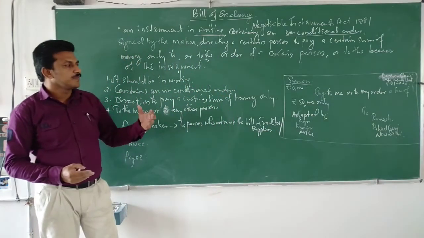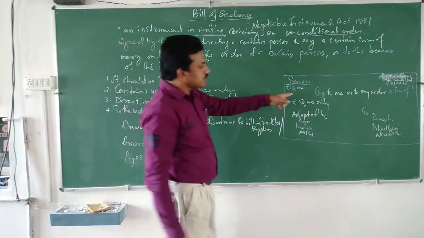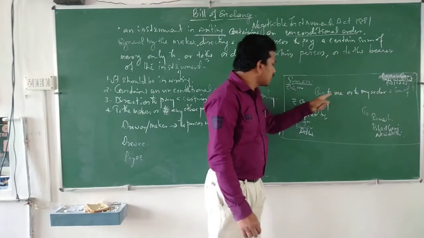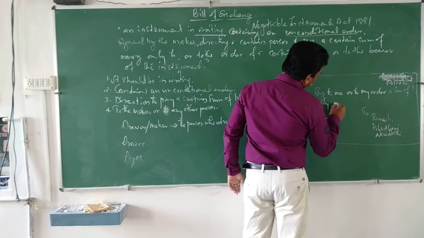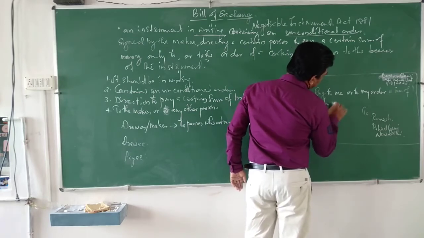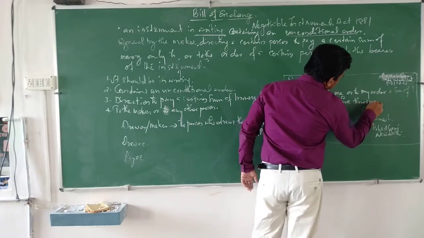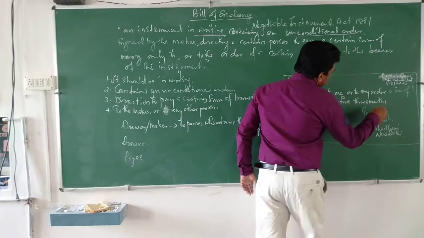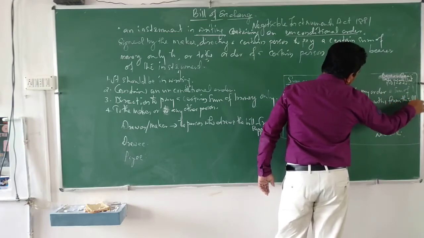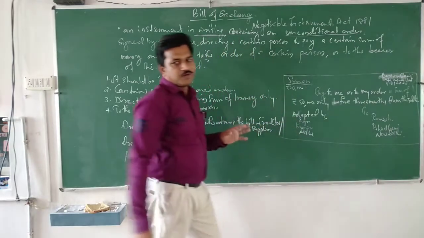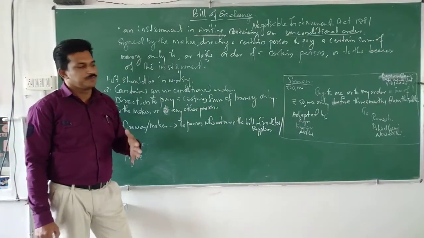For that, Kumar has to pay the money. So that's why he has written pay to me or by order a sum of 50,000 only on or before 3 months from this date. The date is also given, that within 3 months of this date you have to pay the money.